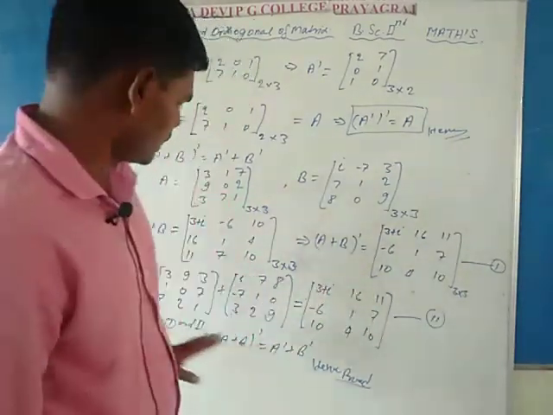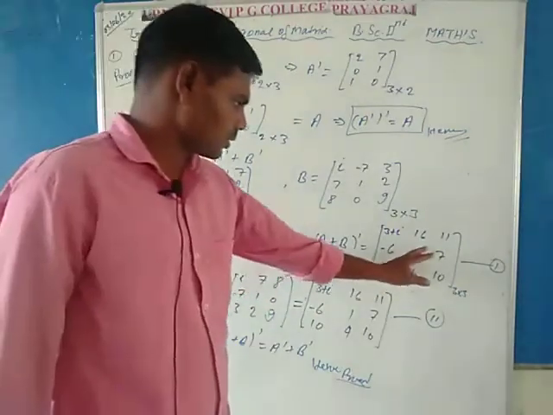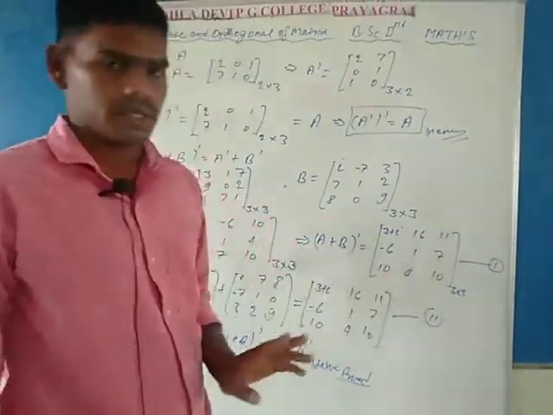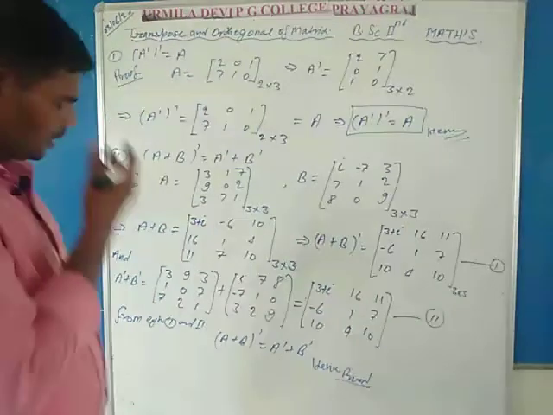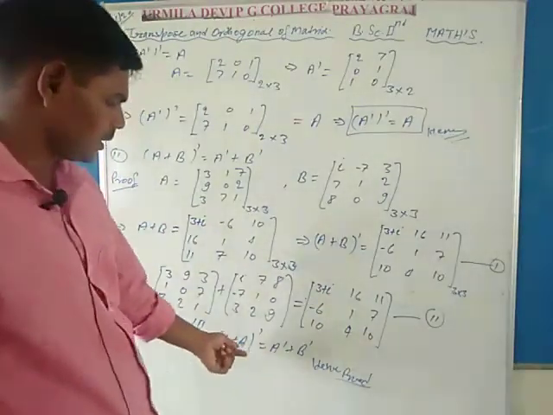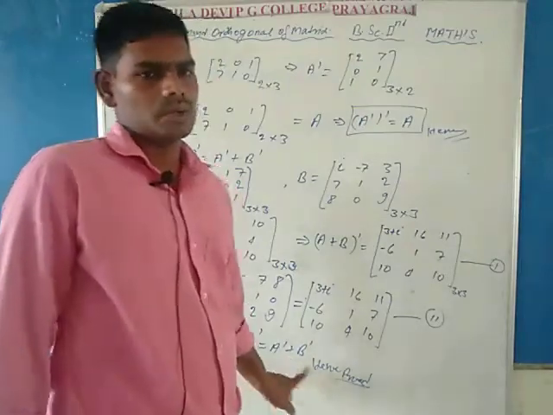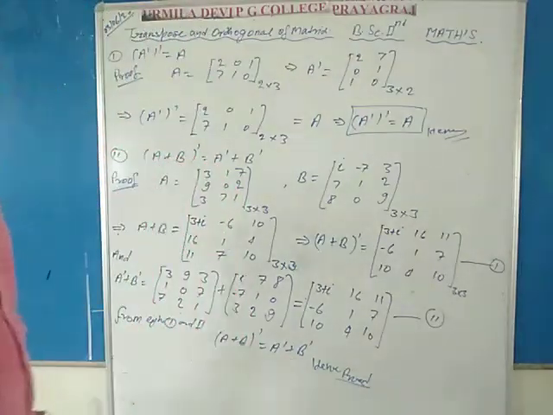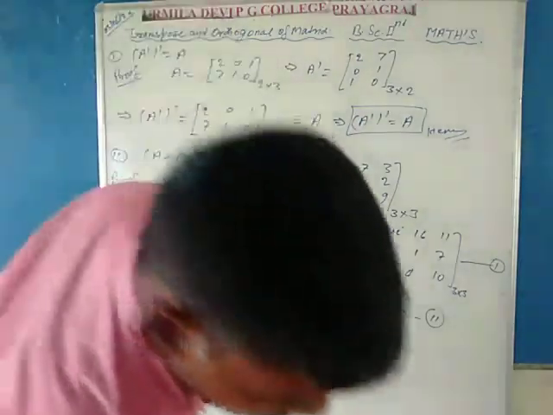From the first and second equations, both matrices are the same, therefore the left hand side will be equal, meaning (A plus B) dash is equal to A dash plus B dash. So this is proved. Now consider property third.